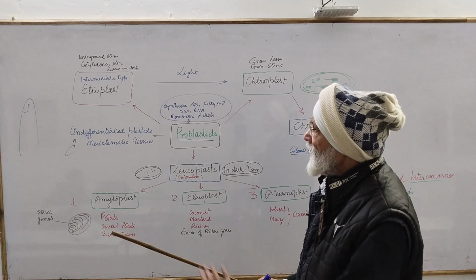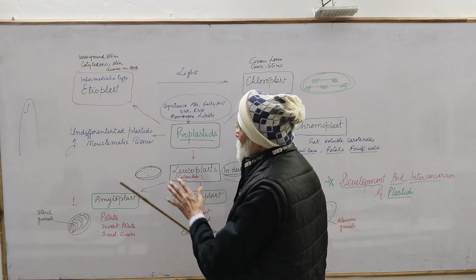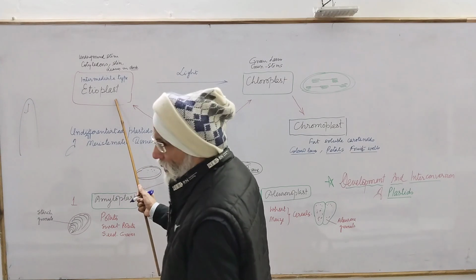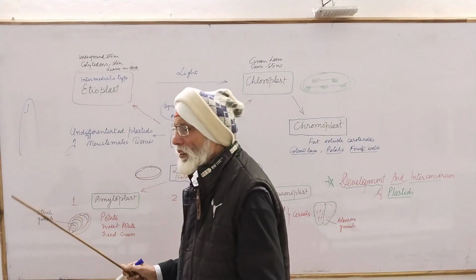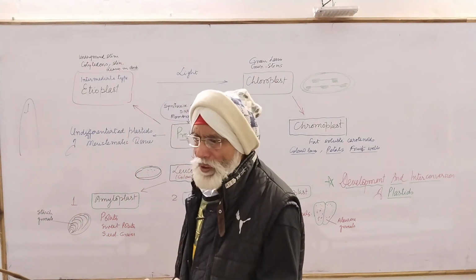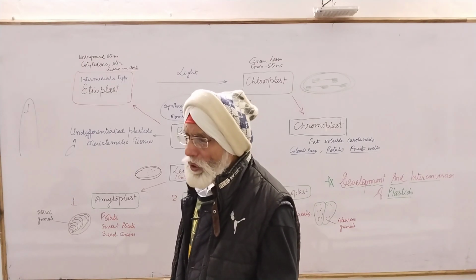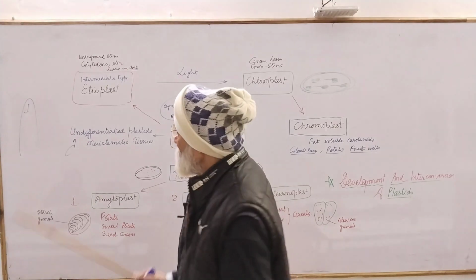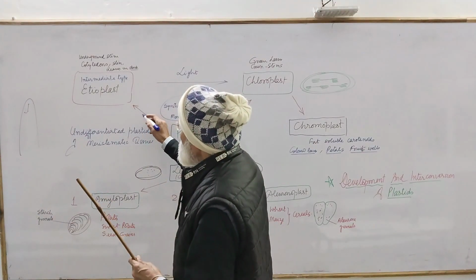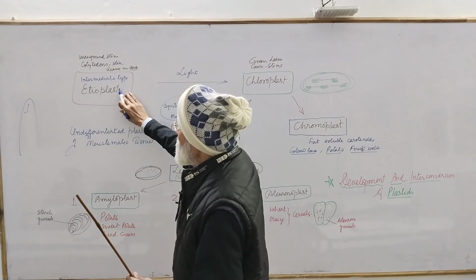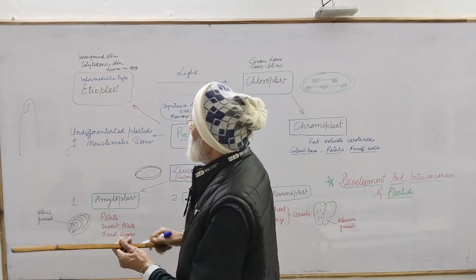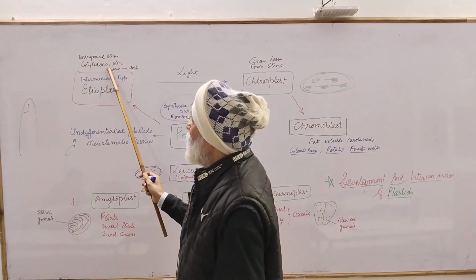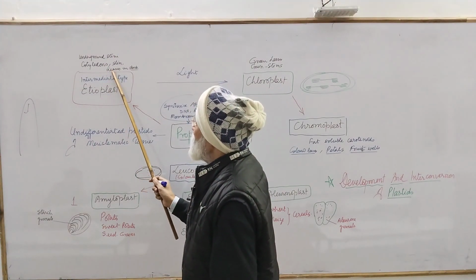Now, how do they change? If the light is not available, they become etioplast. Sometimes you put a pot in the dark, and it becomes yellow. We say etiolation, that is, loss of the pigment. But if the light is available, then these etioplasts, which are intermediate types of plastid, are generally present in the underground stem, or cotyledon, or leaf in the dark.